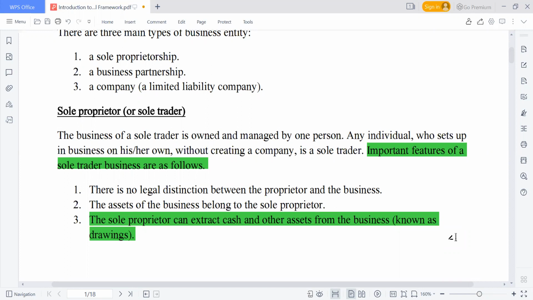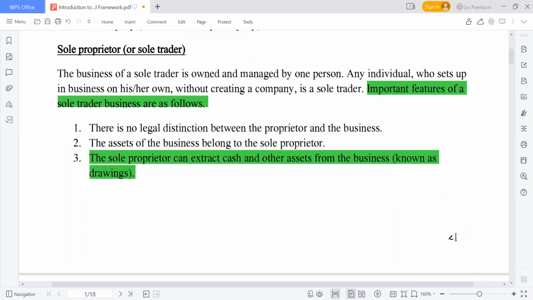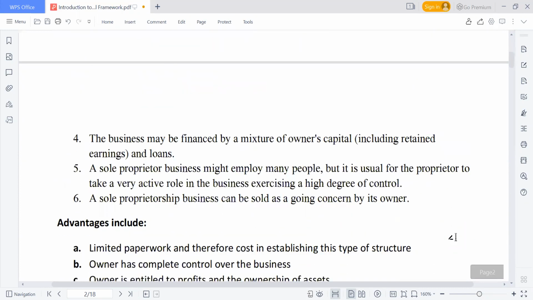We're still going to talk about them as well. What are the features of a sole trader? There is no legal distinction between the business. There's no corporate governance. There's no legal distinction between the proprietor and the business. The assets of the business belong to the sole proprietor, and the sole proprietor can extract cash and other assets from the business, and that is what we call drawing.